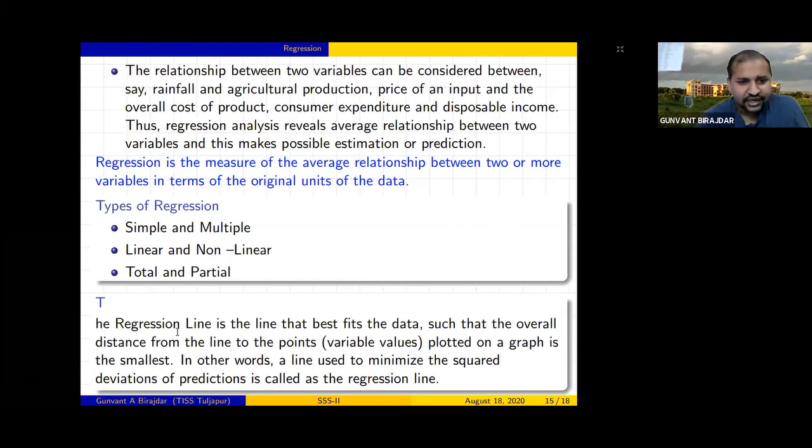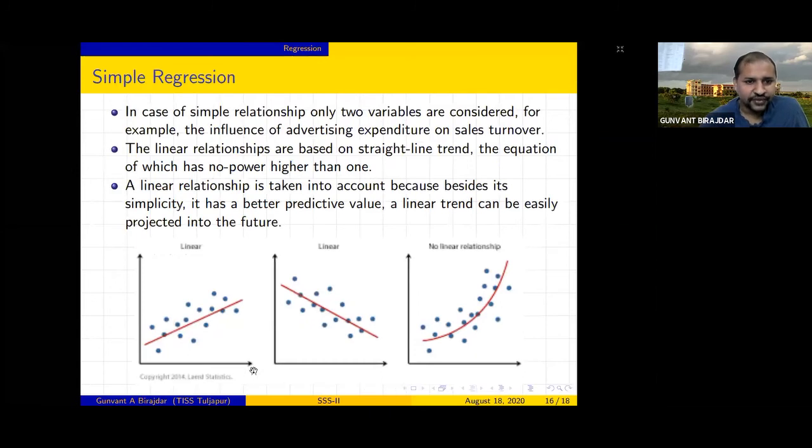The regression line is the line that best fits the data, such that the overall distance from the line to the points plotted on a graph is the smallest. In other words, a line used to minimize the squared deviations of predictions is called the regression line. See, here the line is there and here your points are there.